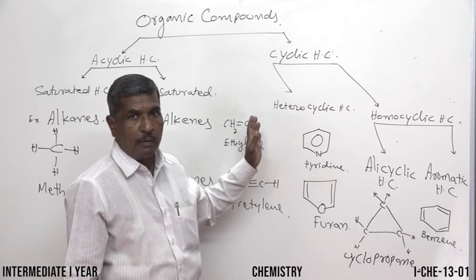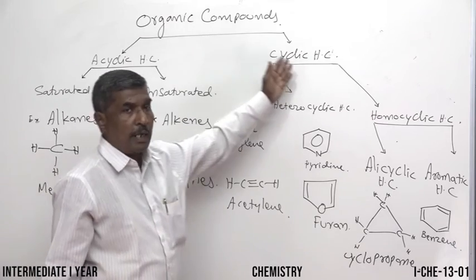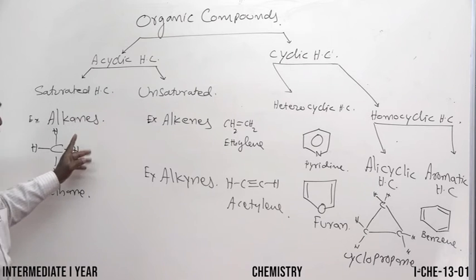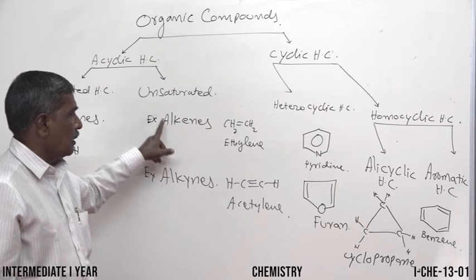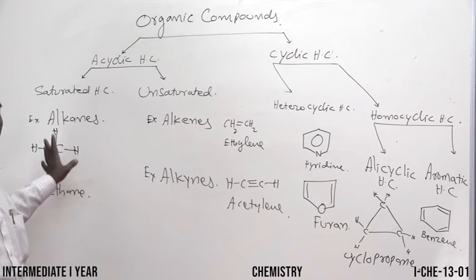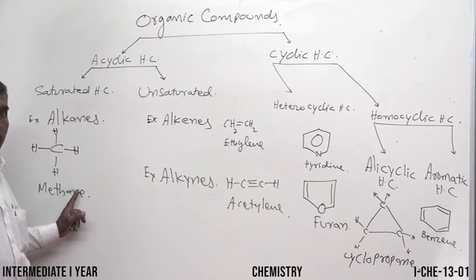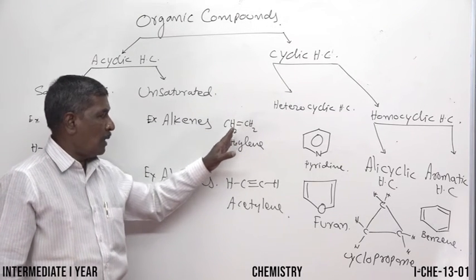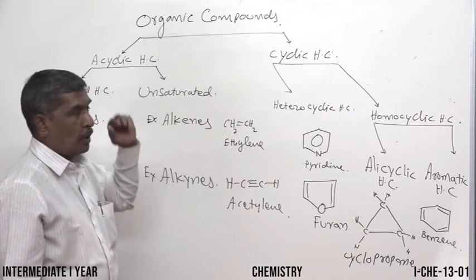So this is the classification. Organic compounds are only classified into two types. What are they? Acyclic hydrocarbons and cyclic hydrocarbons. Next, acyclic hydrocarbons are classified into saturated hydrocarbons, whose examples are alkanes, and unsaturated, alkenes and alkynes. Saturated means there are no pi bonds, only sigma bonds. The carbon valence is satisfied by 4 sigma bonds. So they are said to be saturated hydrocarbons. What does unsaturated mean? Carbon compounds containing a minimum of one or more pi bonds. Double bonded compounds and triple bonded compounds come under the unsaturated.